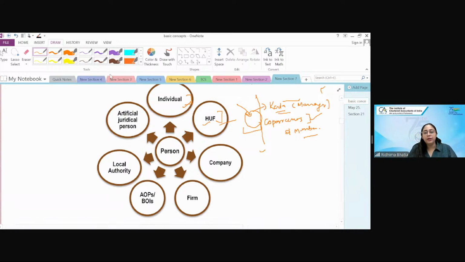Now coming to company. Does anyone have any doubt in HUF? All sorted? It is a basic understanding of HUF, we are not reading the entire Act. We're not studying the entire Act, but a basic understanding. Sorted?